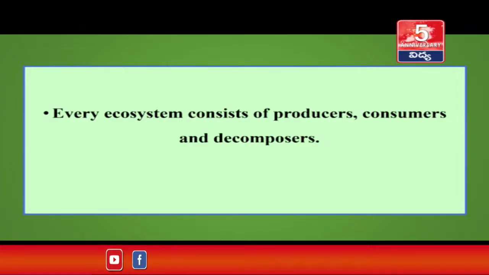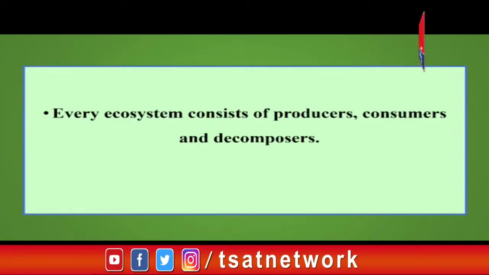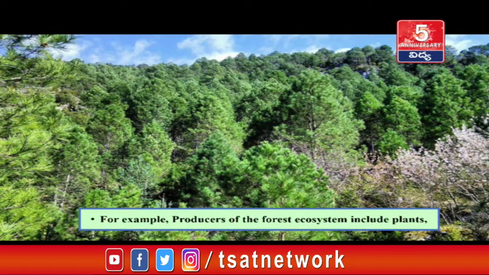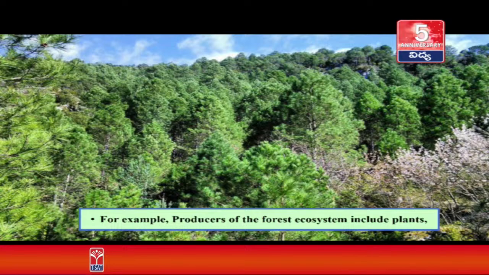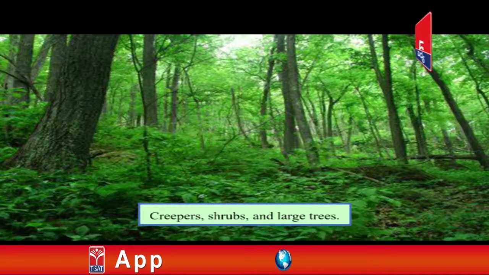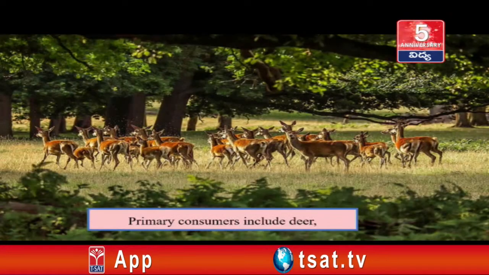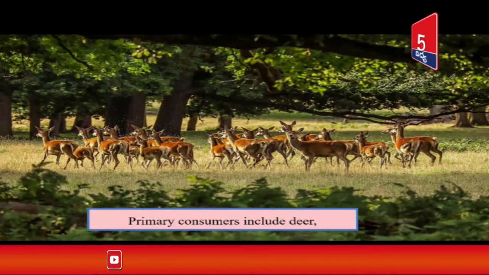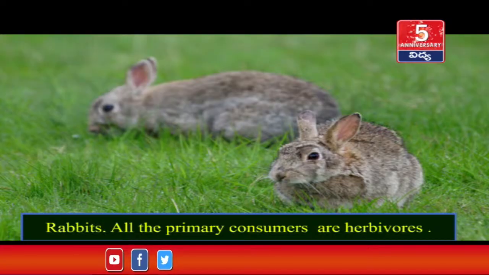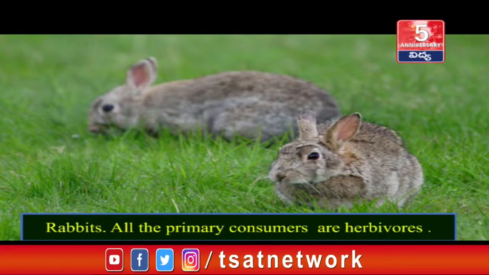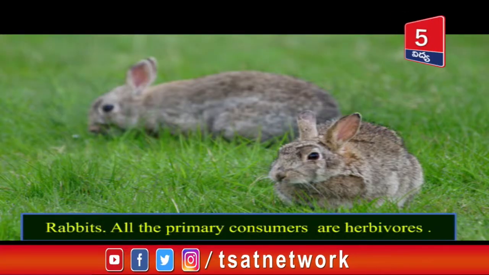Every ecosystem consists of producers, consumers and decomposers. For example, producers of the forest ecosystem include plants, creepers, shrubs and large trees. Primary consumers include deer, elephants, rabbits. All the primary consumers are herbivores.